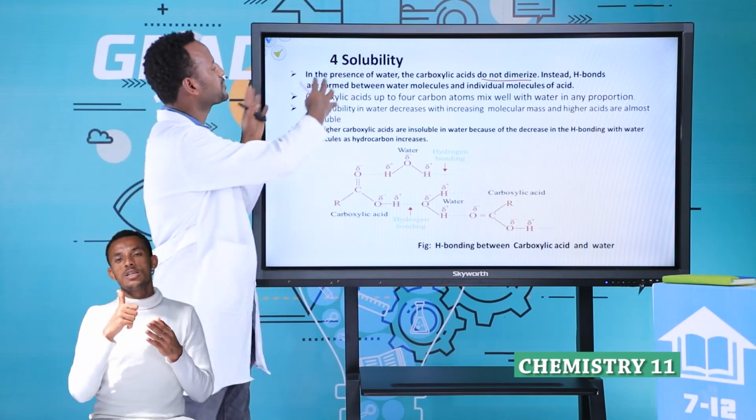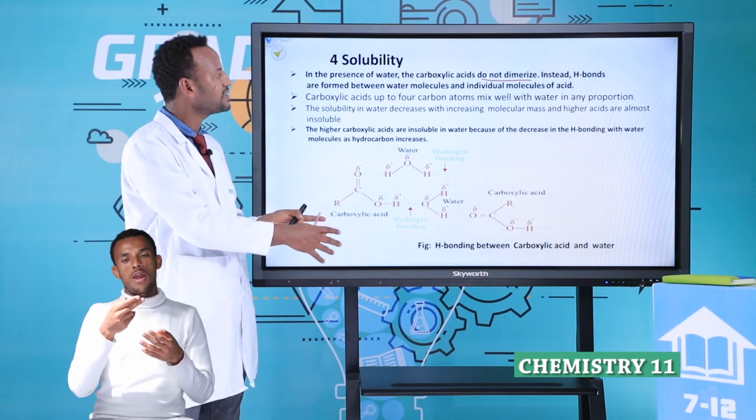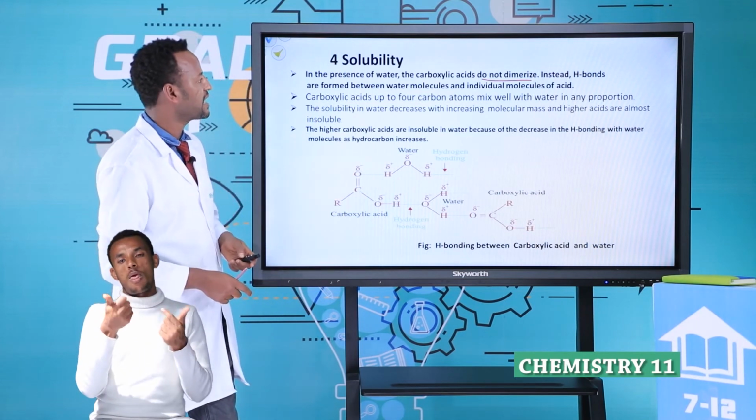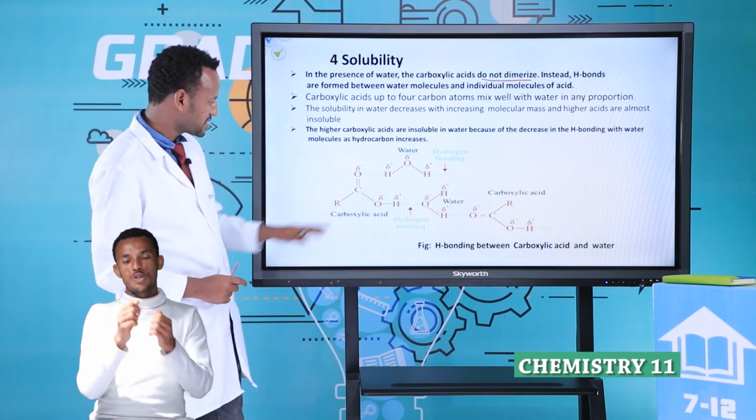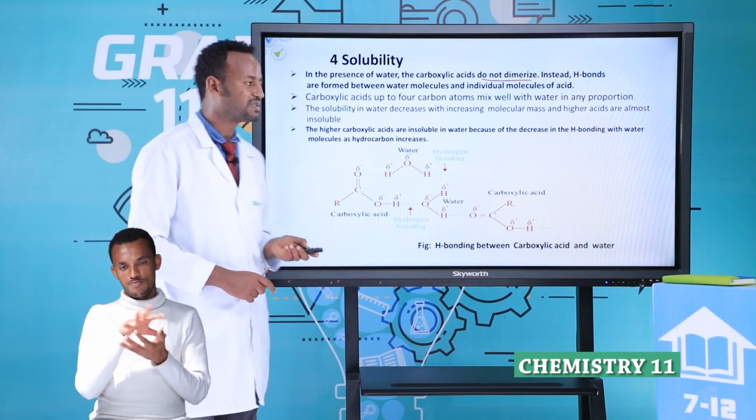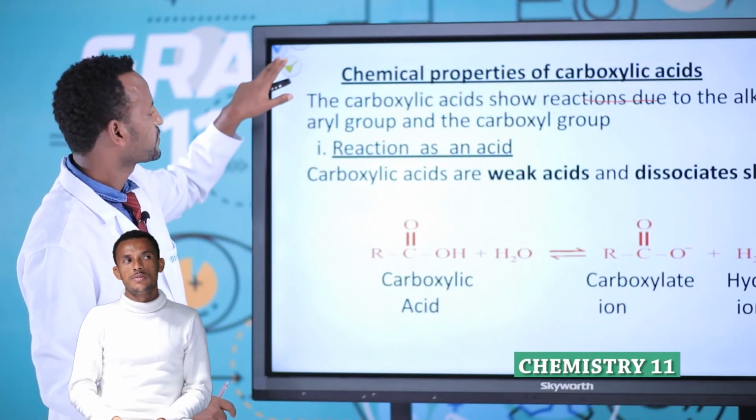Simply, the lower members of carboxylic acid are easily soluble. The higher members of carboxylic acids are generally not soluble. This is the general structure of carboxylic acid with water interaction.